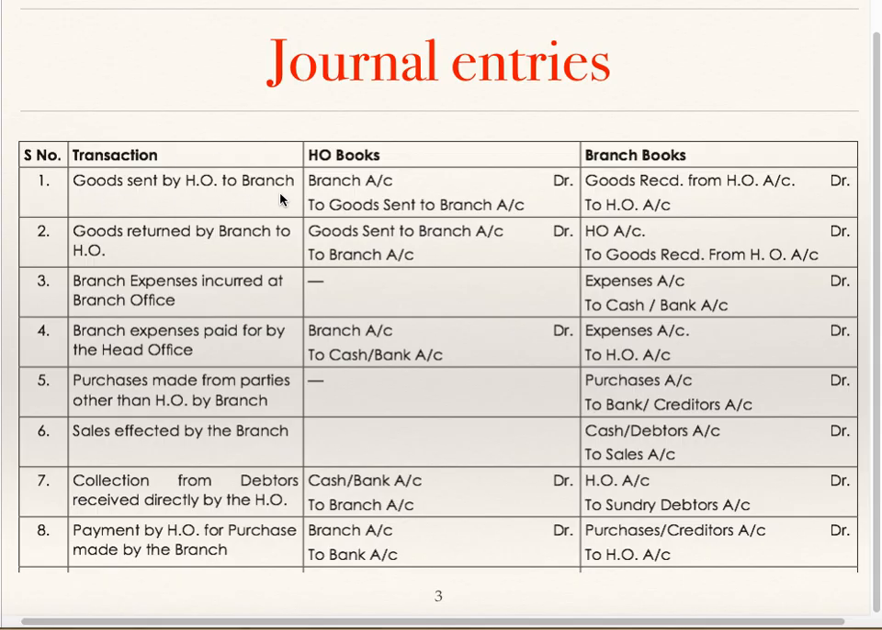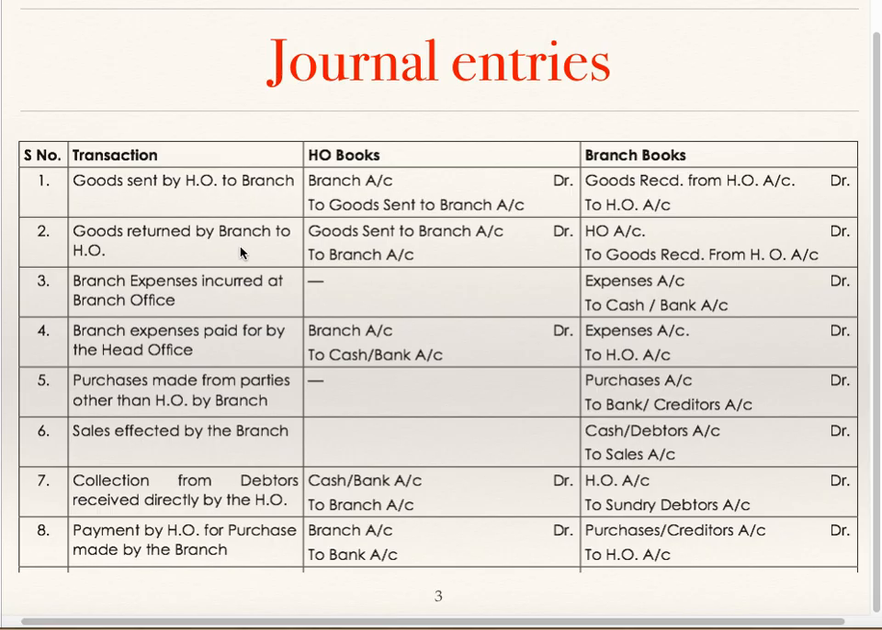Goods sent by head office to branch: account debit to goods sent to branch account. In the books of branch, goods received from head office account debit to head office account. Instead of goods received from head office, branch can call this account head as goods sent to branch account also. So in the books of branch, entry can be goods sent to branch account debit to head office. Head office prepares branch account and branch prepares head office accounts.